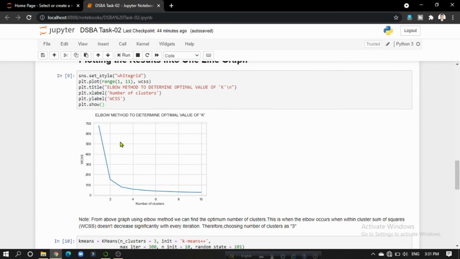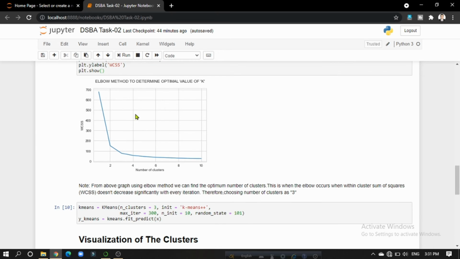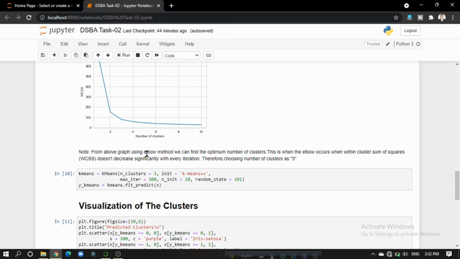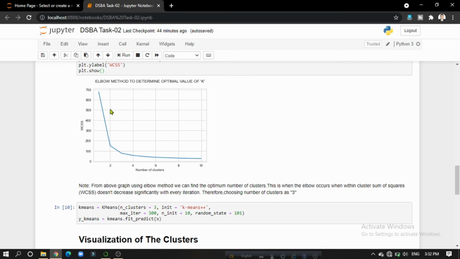It is to be mentioned that here we have used the elbow method to determine the optimum value of k, and the figure we can see here is number of clusters versus WCSS. Here WCSS is the within-cluster sum of squares, and from this graph we can see that the line is bending a lot here, and then a little here, bending a little here, and then we can see that it is not bending so much here. So we can take the optimum value of clusters as 3.